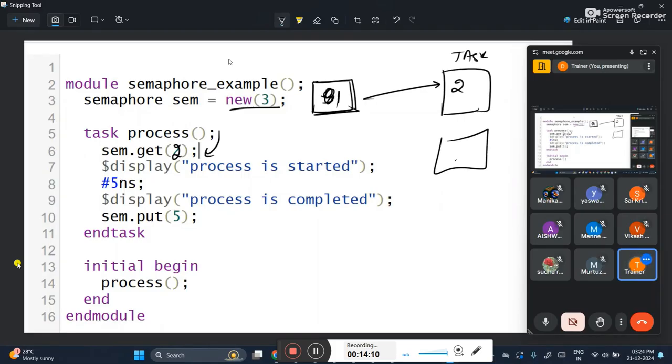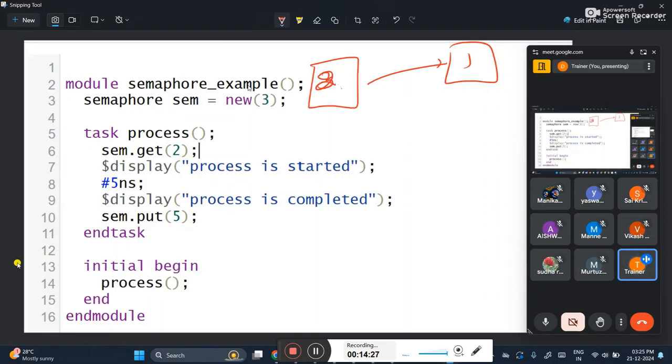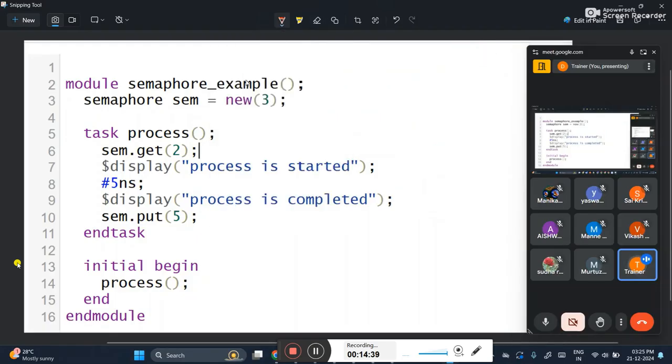Some other task can come and take that key, and again your concept is disturbed. So it is always recommended to take all the keys available in the container. If you take only one key, the other two keys are present in the container, and some other task can come and take those two keys and do the communication as well, and again the same problem occurs. So in the semaphore concept it is recommended to take whatever keys are declared here, try to take all those keys.